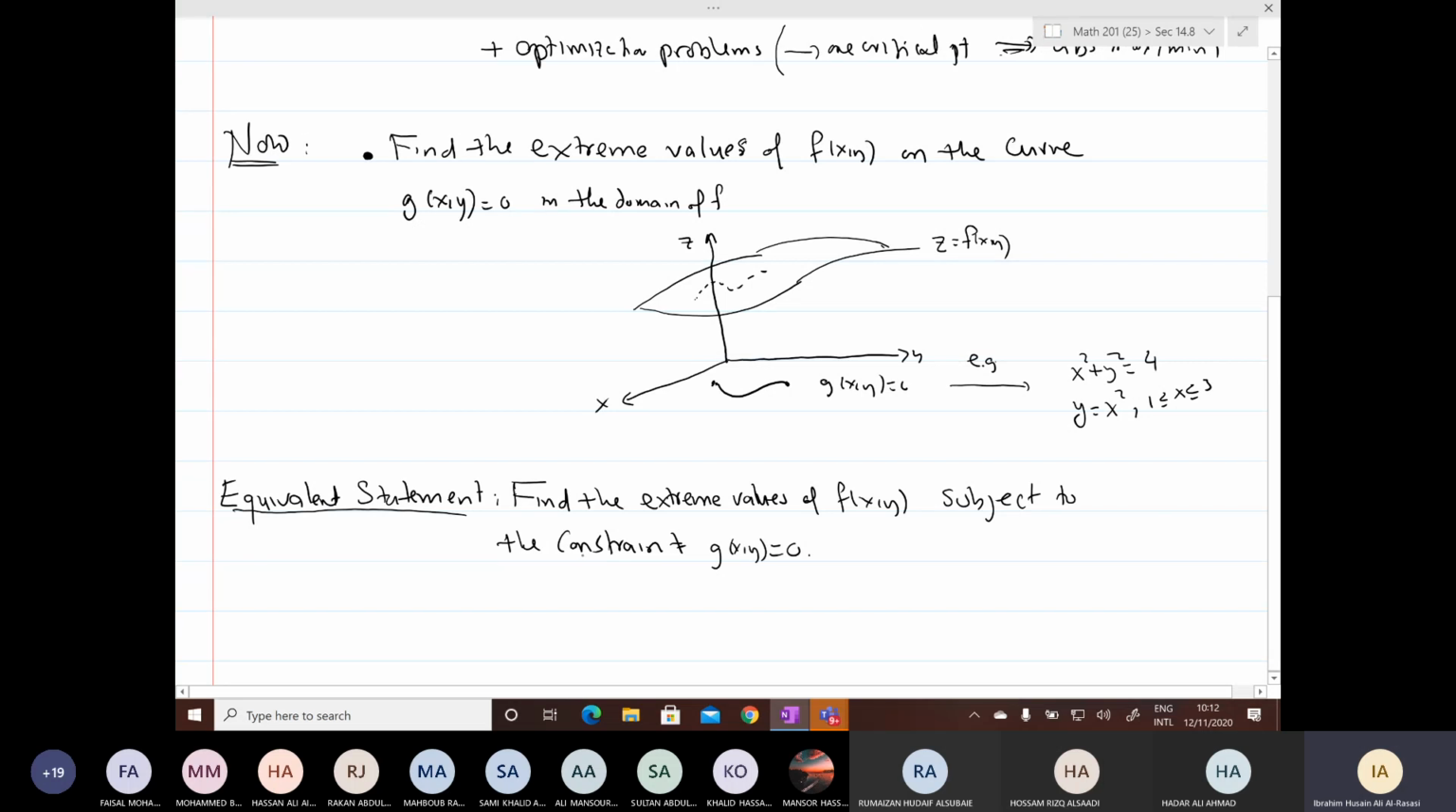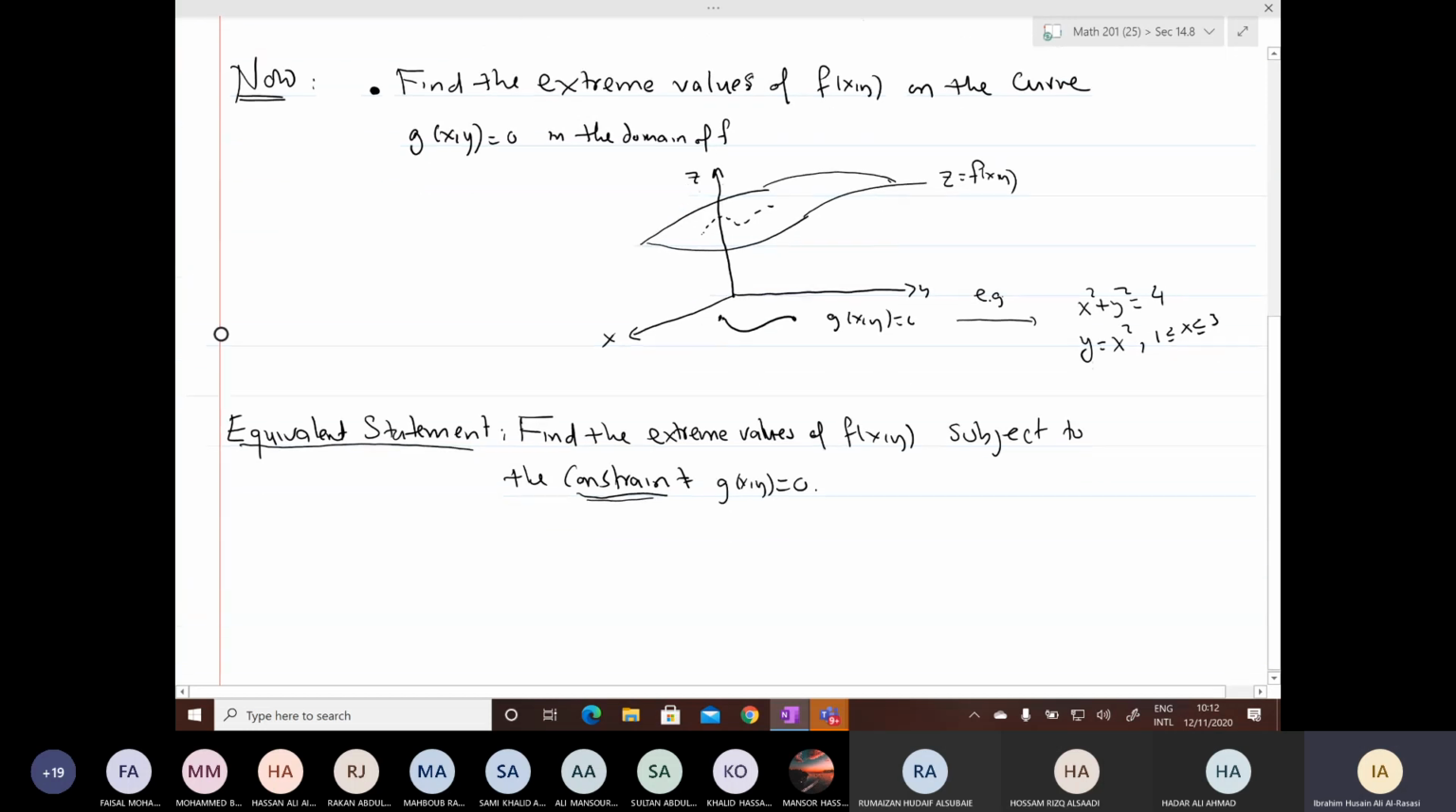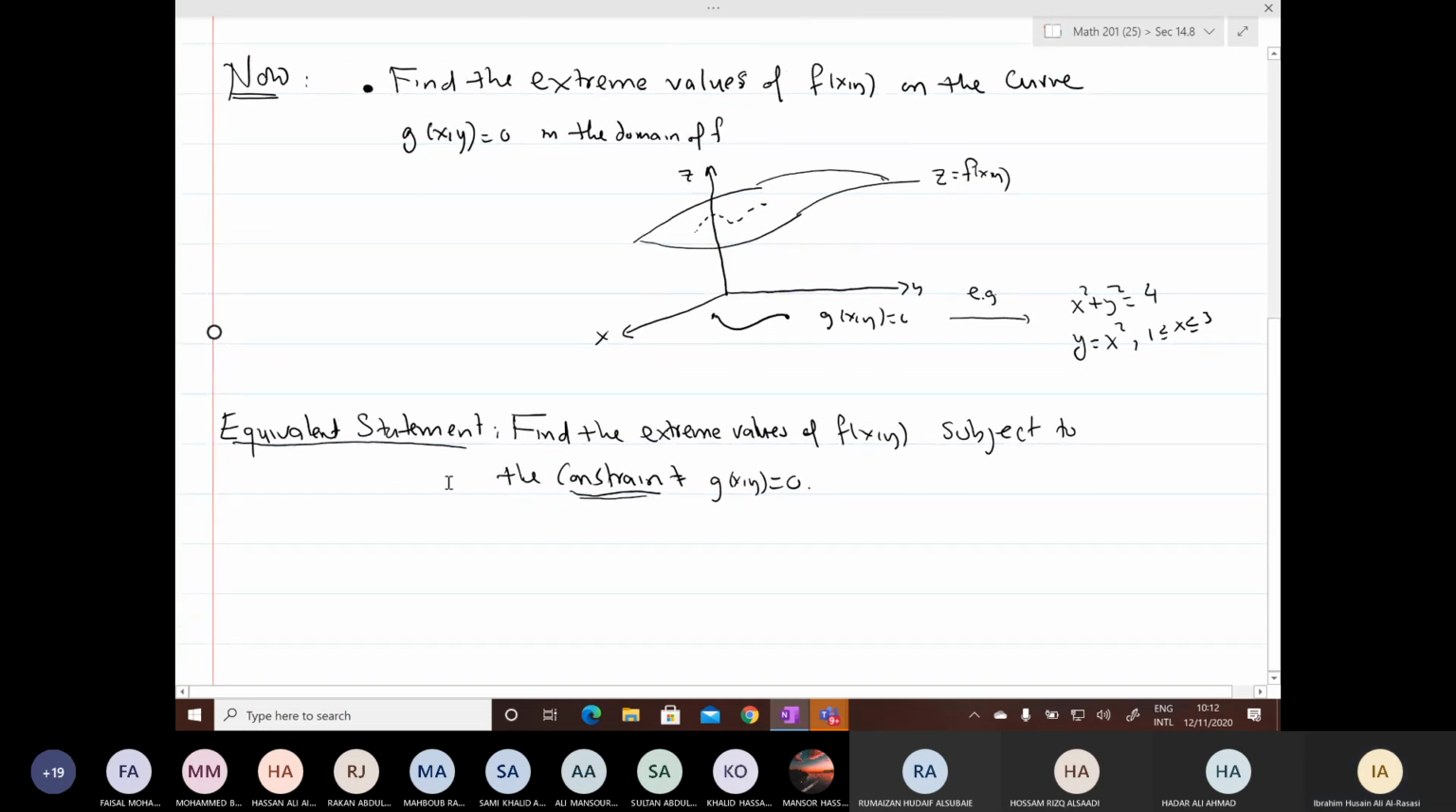Okay. Here we are using the word constraint. What is the meaning of the word constraint? It means condition or restriction. So find the extreme values of f(x, y) subject to the constraint means subject to the condition or the restriction.